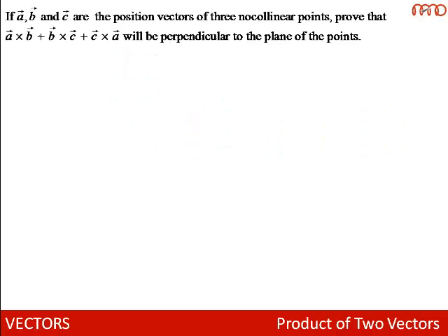If A bar, B bar and C bar are the position vectors of three non-collinear points, prove that A cross B plus B cross C plus C cross A will be perpendicular to the plane of the points. We have to prove that the vector A cross B plus B cross C plus C cross A will be perpendicular to the plane of the points. Now A, B, C are three non-collinear points and any three non-collinear points lie in a plane and they can form a triangle. Let's say A bar, B bar, C bar are vertices of this triangle.